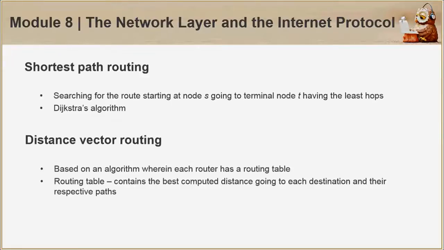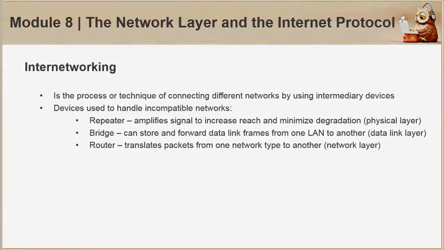Distance vector routing is based on an algorithm where each router has a routing table. Internetworking is the process or technique of connecting different networks by using intermediary devices. These are mainly the repeater, bridge, and router.